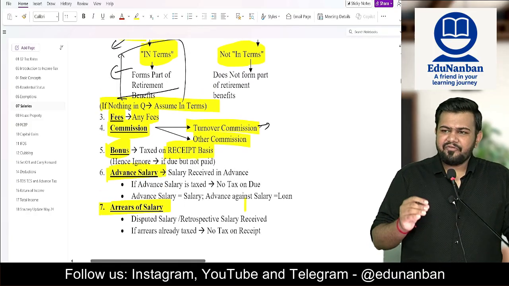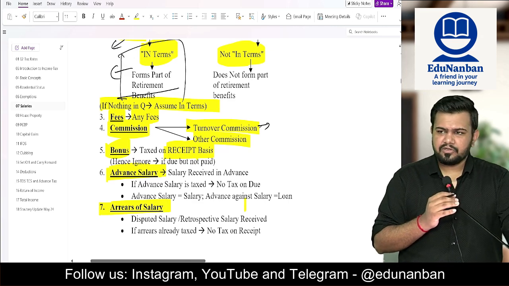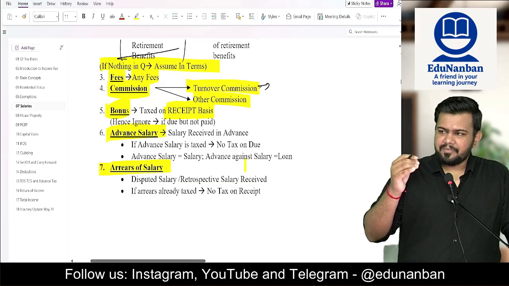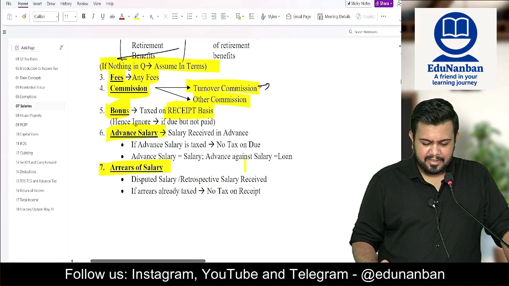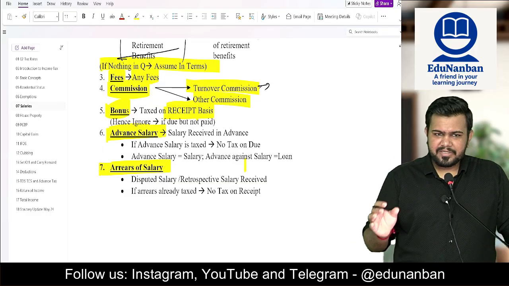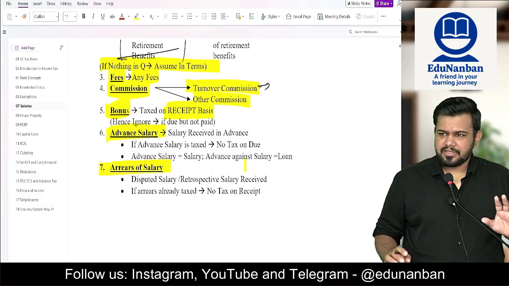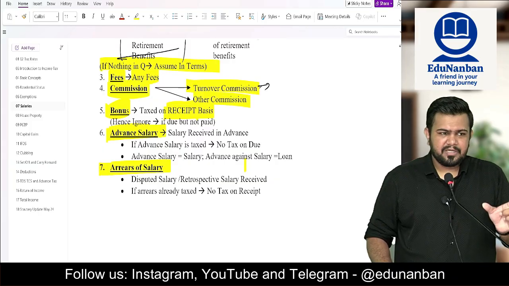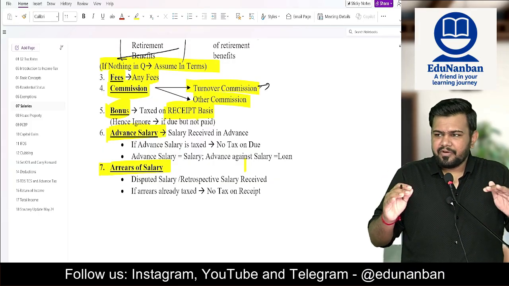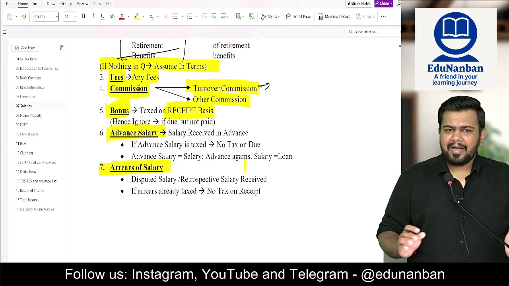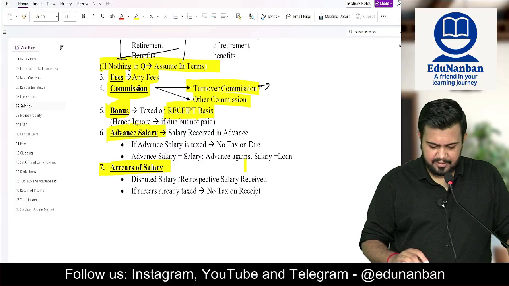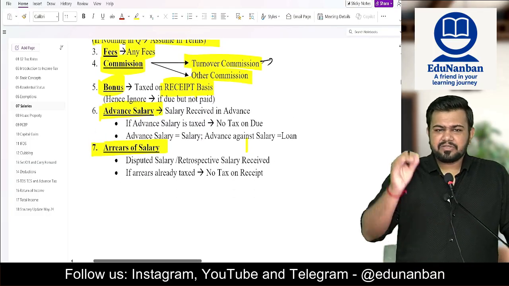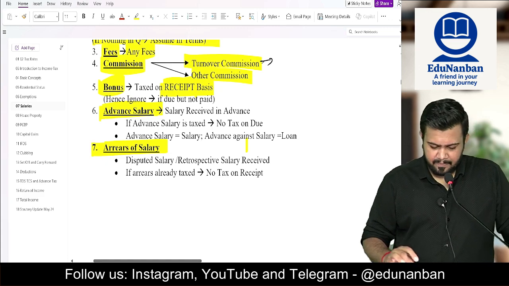Then if any fees is given to the employee, such fees is also taxable under salary head of income. If any commission is given to employee, such commission is also fully taxable under salary head of income. Why are we learning commission separately? Because there are two types of commission. One is turnover commission, one is other than turnover commission. Turnover commission means it's a percentage of the turnover which is achieved by the employee. Other commission means any other commission. Then bonus. Bonus is also taxable under salary head, and bonus is only taxed on receipt basis.